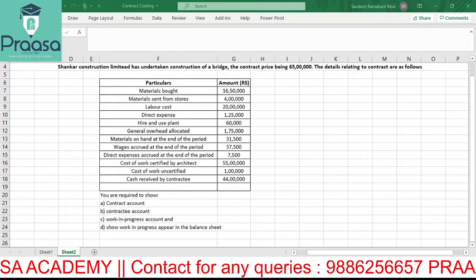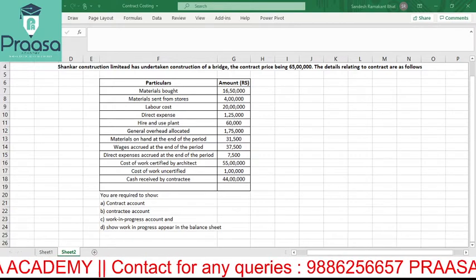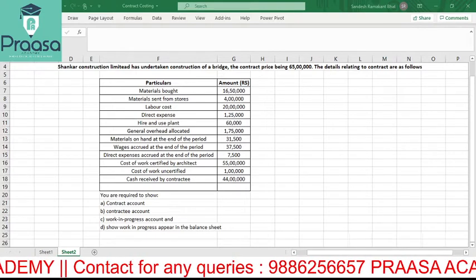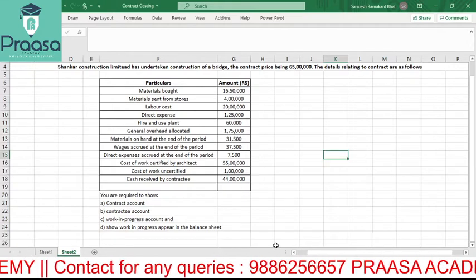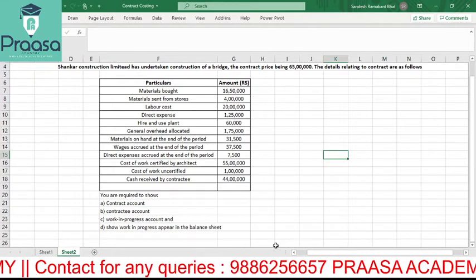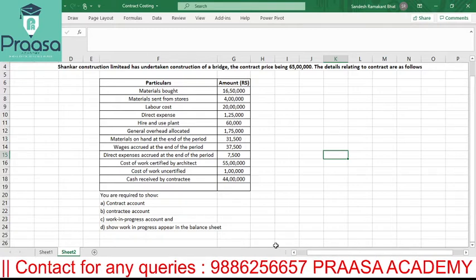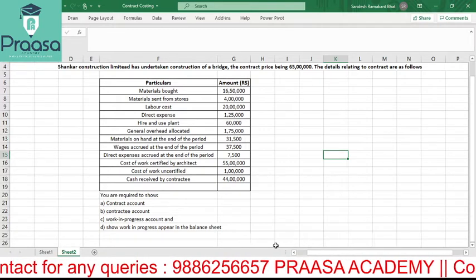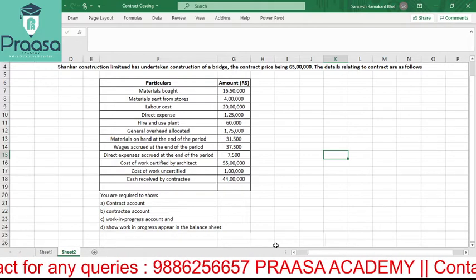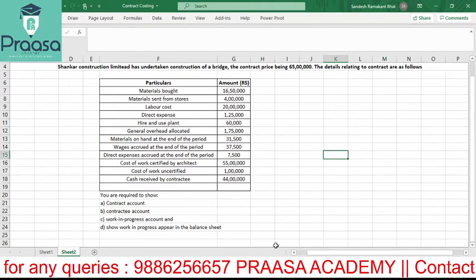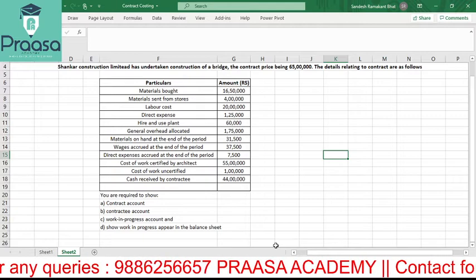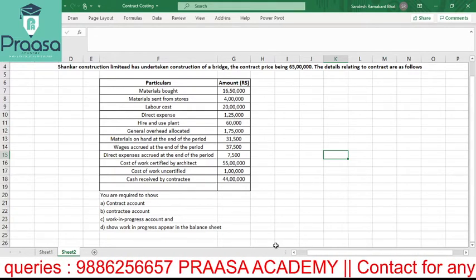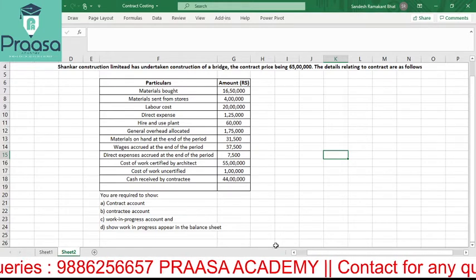Today we are going to discuss contract costing. We have a question which we can see here. Shankar Construction Limited has undertaken construction of a bridge. The contract price being 65 lakh. The details relating to the contract are as follows. So Shankar Construction is a company or a firm which has undertaken construction of a bridge.